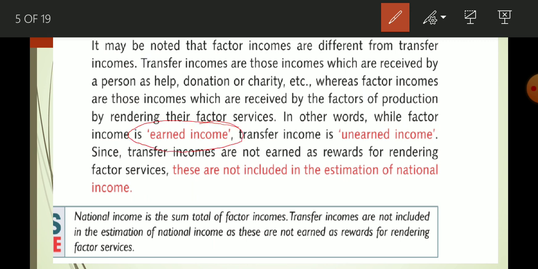On the other hand, transfer income is unearned income. That is the reason transfer incomes are not included in the estimation of national income. So remember, only factor incomes are estimated in national income calculation. Transfer incomes are not calculated, not included.